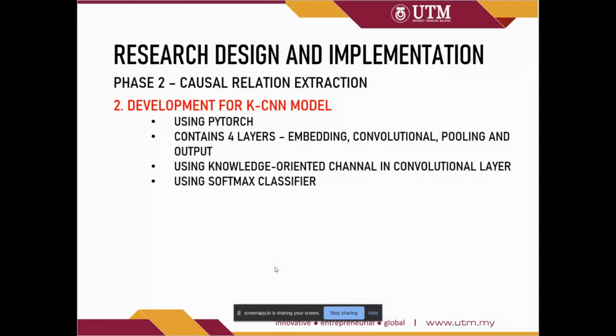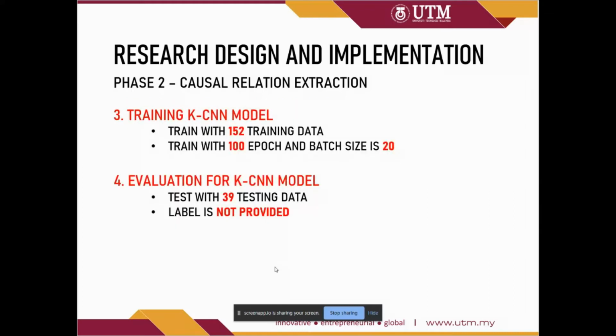So next, we will develop the KCNN model using Python, and it contains 4 layers: embedding, convolutional, pooling, and output layer. In this KCNN model, we will use only the knowledge-oriented channel in the convolutional layer. After that, we are using a softmax classifier to classify causal relation or not causal relation. After that, we will train the KCNN model with 152 training data for 100 epochs, and each batch size will be 20. Then we will evaluate the KCNN model with 39 testing data, for which the label is not provided to the model, so that it can classify the relation.